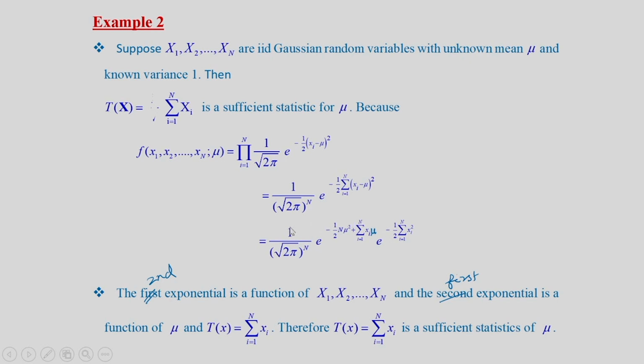So, that we will get two factors here now. One factor is this and the other factor is this. We observe that this second factor is a function of xi only, and the first factor is a function of both the statistic and mu. Therefore, we conclude that T(X) is equal to summation Xi, i going from 1 to n, is a sufficient statistic for mu. So, through the factorization theorem, because this joint PDF is factorized into two terms, one term involves xi only, the other term involves the statistic and the parameter.